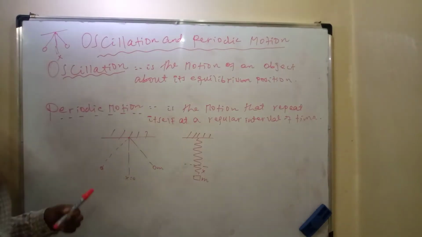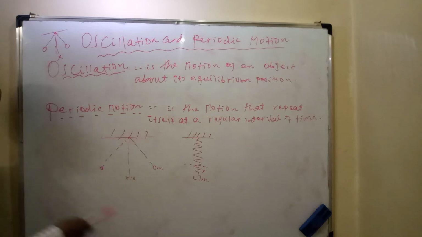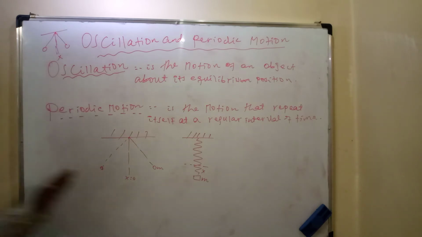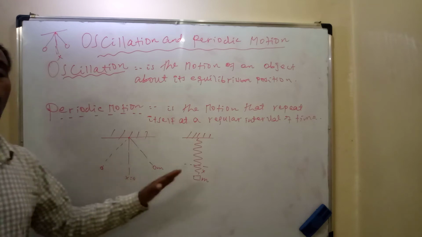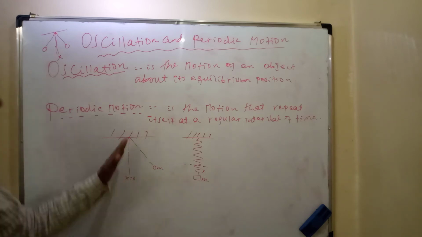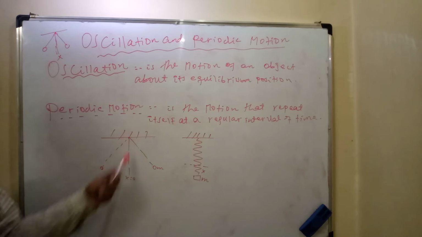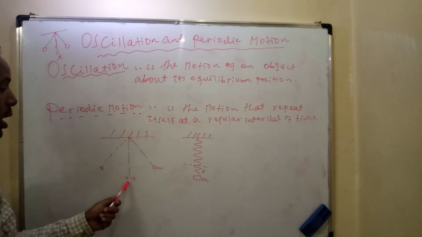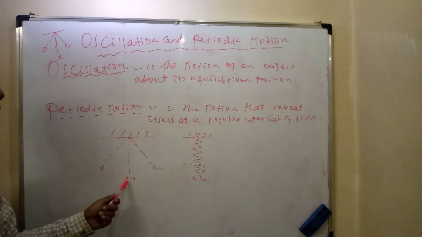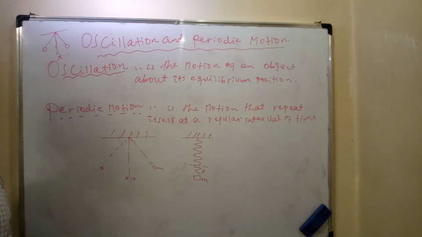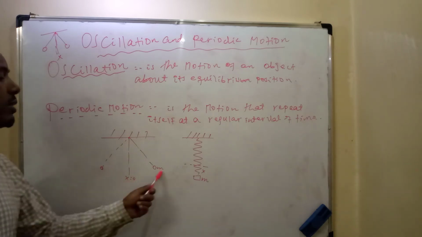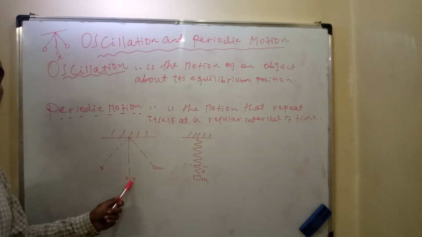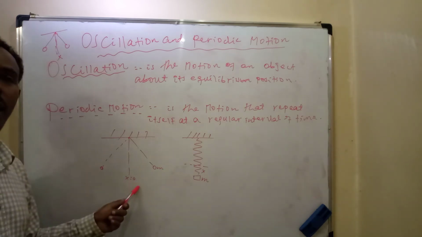For example, if there is no air resistance or external factor that affects the motion, the simple pendulum can perform periodic motion. Equally, it oscillates here and there. This is the axis of rotation, I mean the equilibrium position. At the equilibrium position, x or displacement is equal to 0. It oscillates to the right and returns back to the equilibrium position, and to the left and returns back.